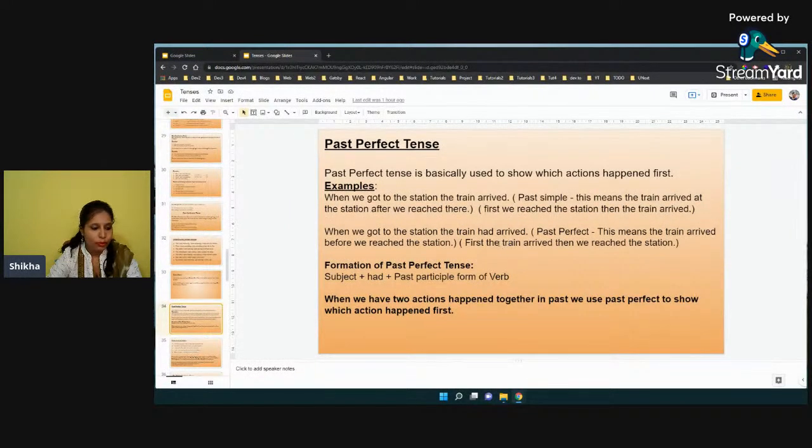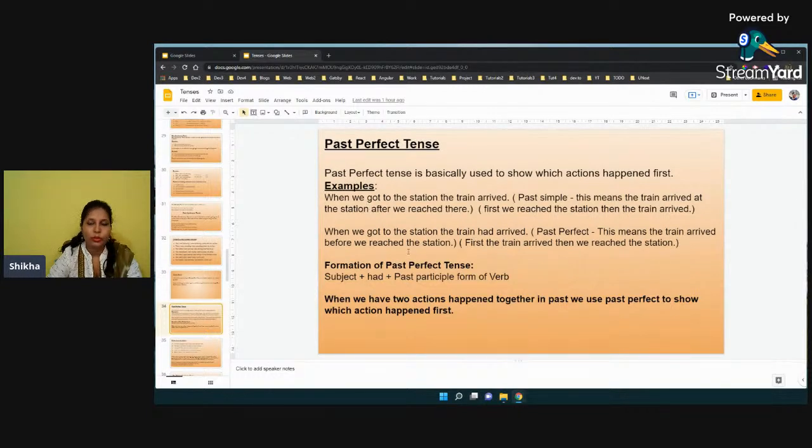That means before we reached the station, the train had already arrived. So this is how there is a difference between framing a sentence under simple past tense and past perfect tense. So past perfect tense shows you exactly what happened first and what happened next, right?